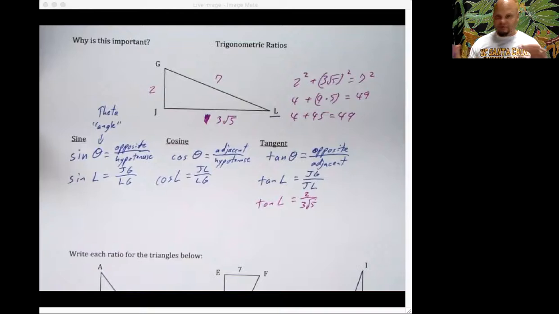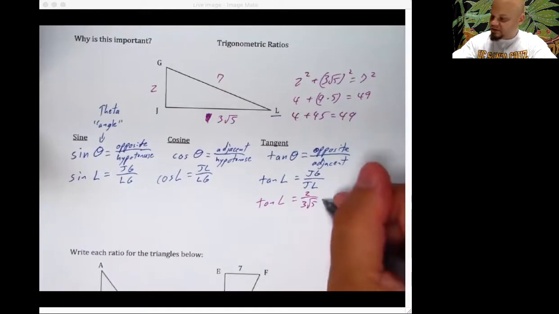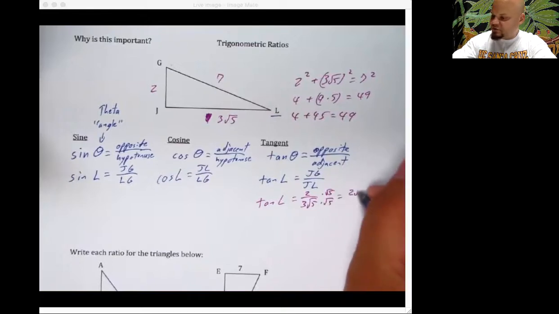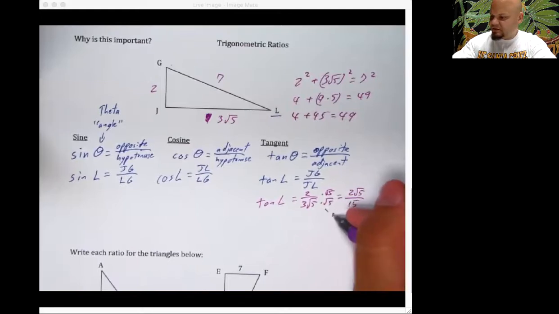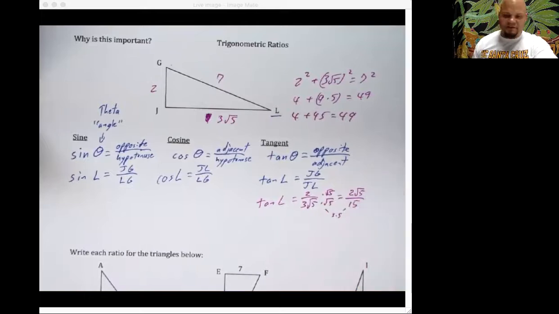All the rules that normally follow for fractions, you have to do with these. So this would be equal to times root 5 over root 5. I've got 2 root 5 over 3 times 5. Well, that's 15. I'll put a little break in there, 3 times 5, and then back to the 15. That way it's written there. That way you guys don't freak out.